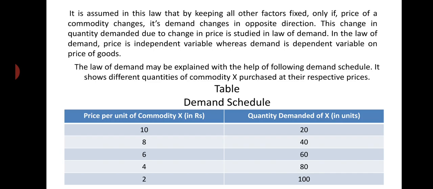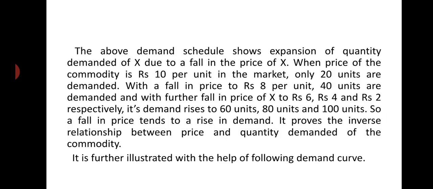With a fall in price from rupees 10 to 8, 6, 4 and 2 respectively, its demand expands from 20 units to 40 units, from 40 to 60, 60 to 80 and 80 to 100. So, with a fall in price, quantity demanded expands. It is seen in this demand schedule, right? So, it proves the inverse relationship between price and quantity demanded of the commodity. So, it is all about the demand schedule.